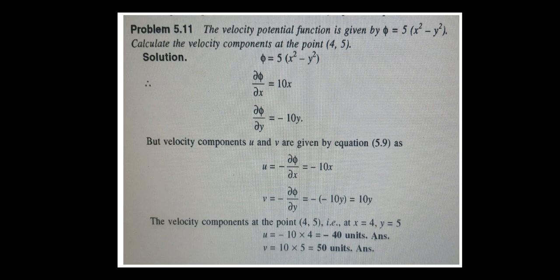Now the velocity components u comma v, only 2 తీసుకుంటున్నాం కాబట్టి for the given equation u is equals to minus dou pi by dou x is equals to minus 10x, v is equals to dou pi by dou y is equals to minus of minus 10y, that is equal to plus 10y. The velocity components at the point 4, 5. ఇది ఓన్లీ 2 dimensional కాబట్టి z component ఉండదు. Therefore x is equals to 4, y is equals to 5. Substituting here, u is equals to 40 units, v is equals to 50 units. Right? This is a very simple and straightforward question.